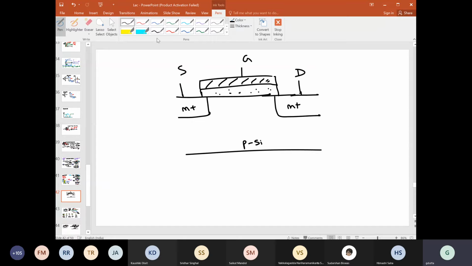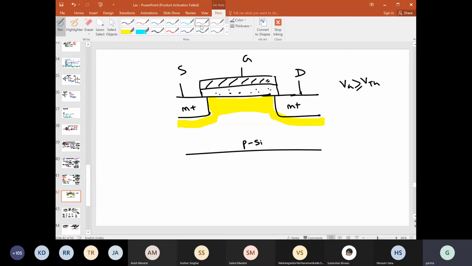So his point is very right that initially we have a depletion layer, right? I am denoting that depletion layer like this. Now we are increasing this gate voltage, so the depletion layer will further increase. We are increasing it further, but it still does not cross the threshold voltage, so the depletion layer will get extended, right? But his point is what will happen after that? Suppose now we have crossed Vg equal to the threshold voltage, just equal to threshold voltage.